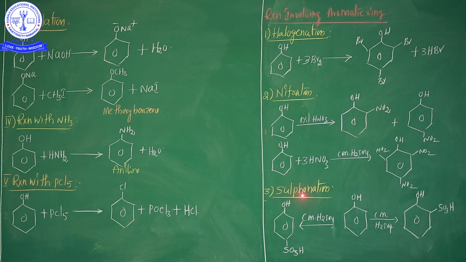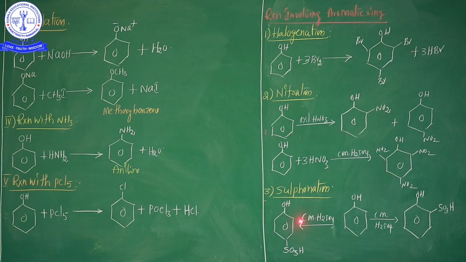And the third one is sulfonation. In this sulfonation process, my dear students, see here, phenol is treated with concentrated sulfuric acid. This product is released. What is this product's name? You know that very well. Para-phenol sulfonic acid is formed, or nothing but 4-hydroxybenzene sulfonic acid.